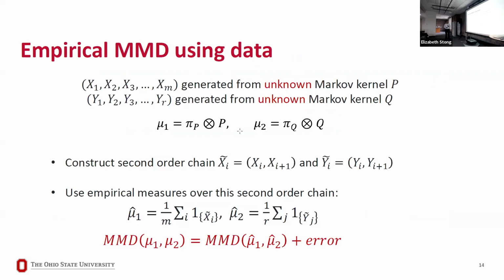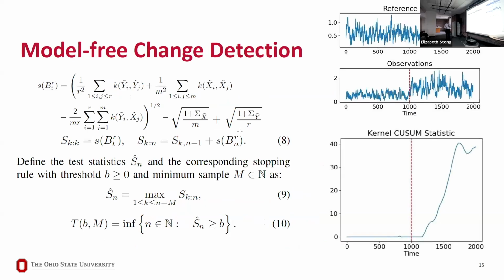It turns out that we can compute the empirical MMD using data alone. We don't need to know the model of the system. So remember, we had the data set from yesterday and the data set from today. I'm going to construct a second order Markov chain, and define empirical measures over the second order chain. And it turns out that the MMD between the two distributions can be approximated by the MMD between these two empirical distributions. So that leads us to this model-free change detection algorithm.